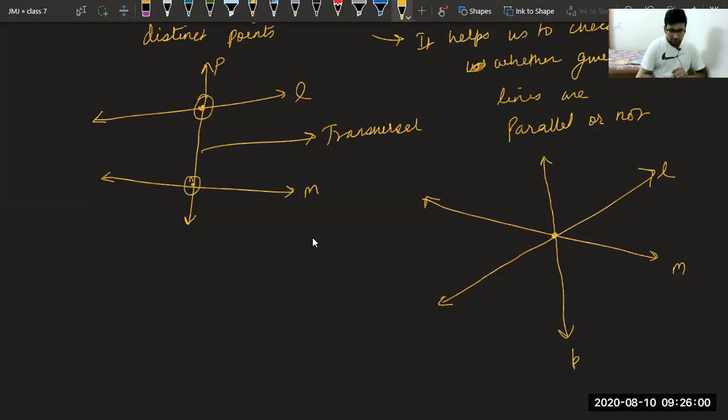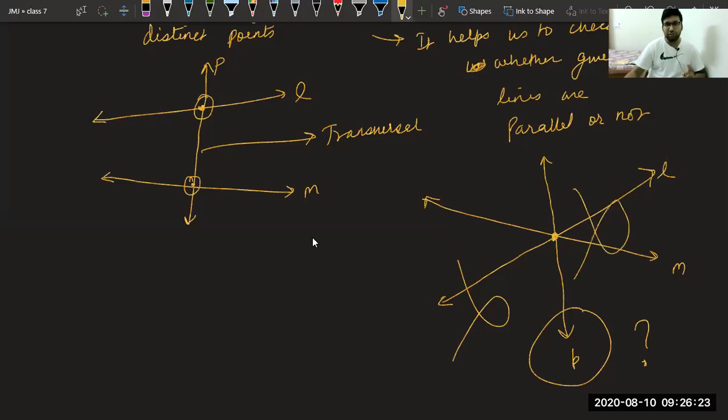Can I say small p is a transversal in this case? No, because Vivan, you have to understand it is intersecting the two lines at only one point, first thing, and the point is not distinct also. So it is a single point, hence it is not a transversal this time.